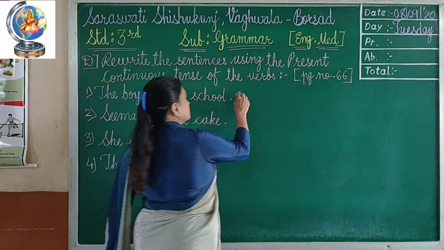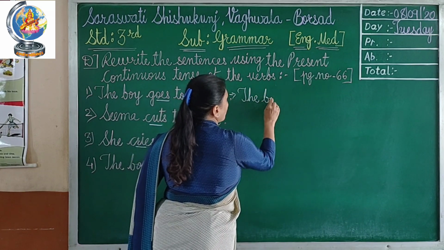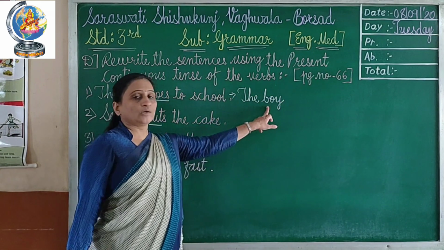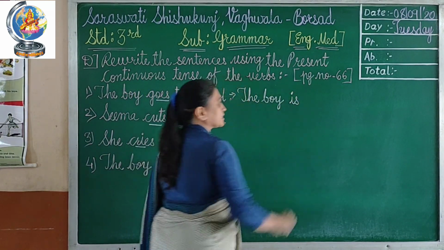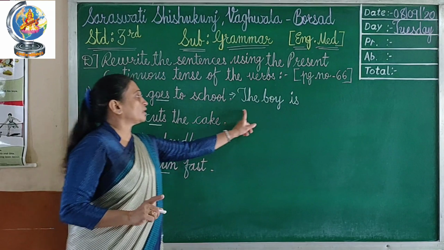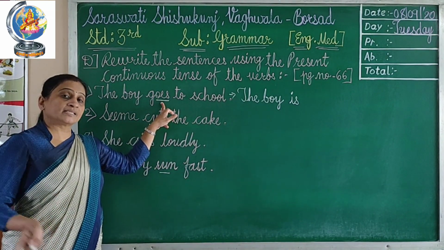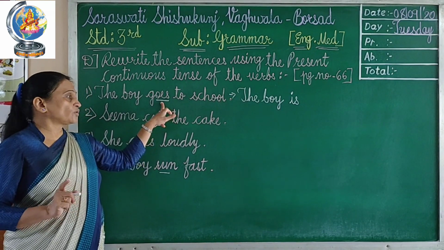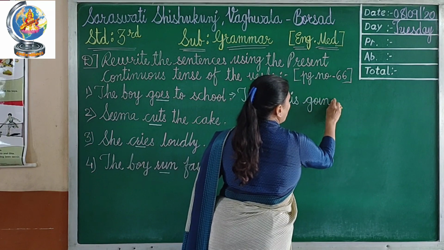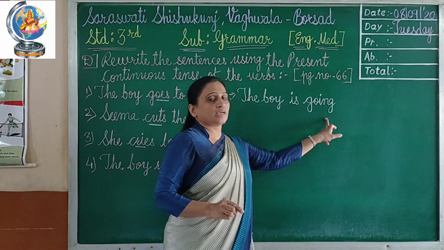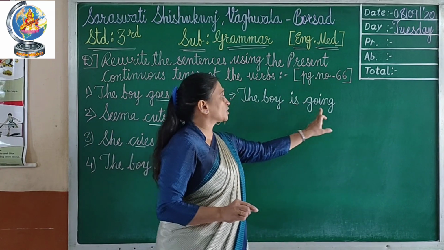We will write in the answer, the boy. Now boy is a singular noun, right? So with boy you have to use is. Okay? So the boy is. Now we will change this verb into present continuous form. So here we will change goes into going. Go plus ing, going. The boy is going.